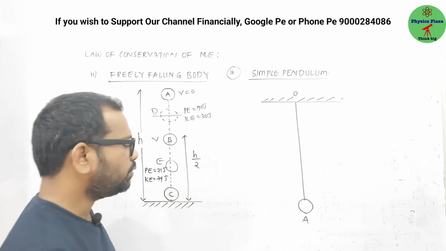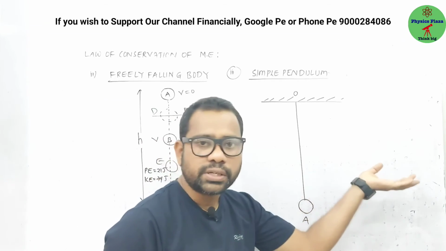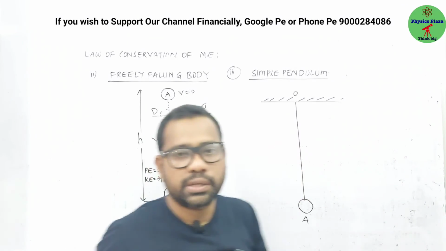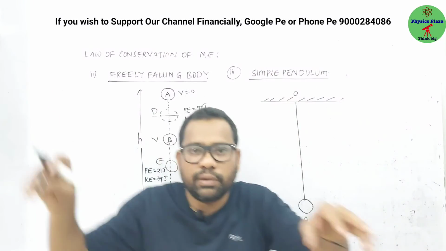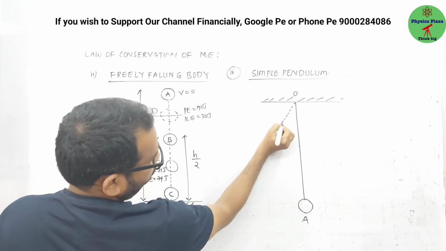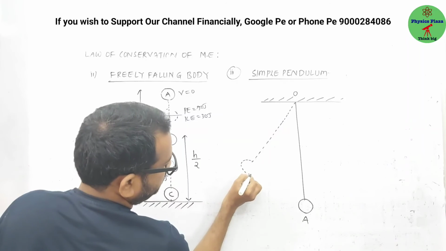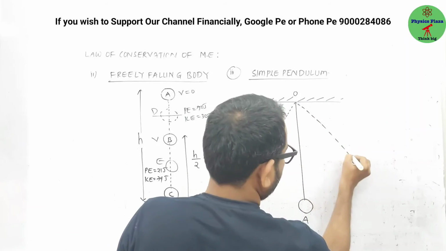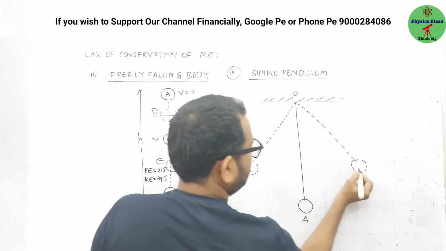Now, for example, it is taken aside and left. To make it oscillate, it has to be taken either to the left side or the right side. Then it will be oscillating. Let us say here it has reached one extreme end, and here another extreme end. Let us say it is B, and it is C.